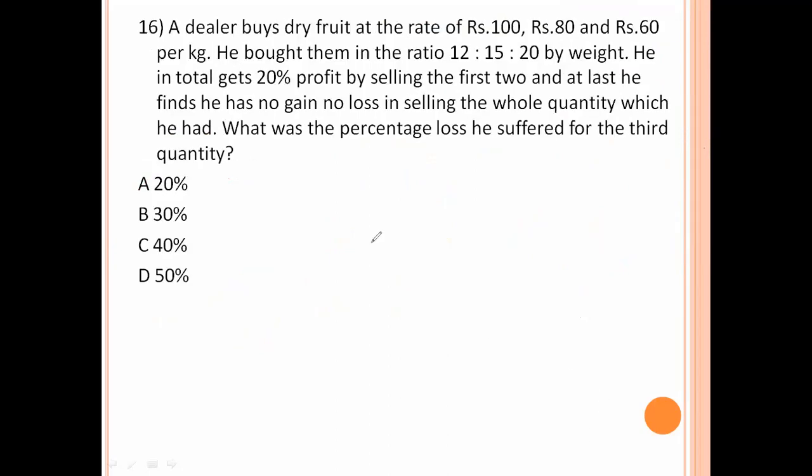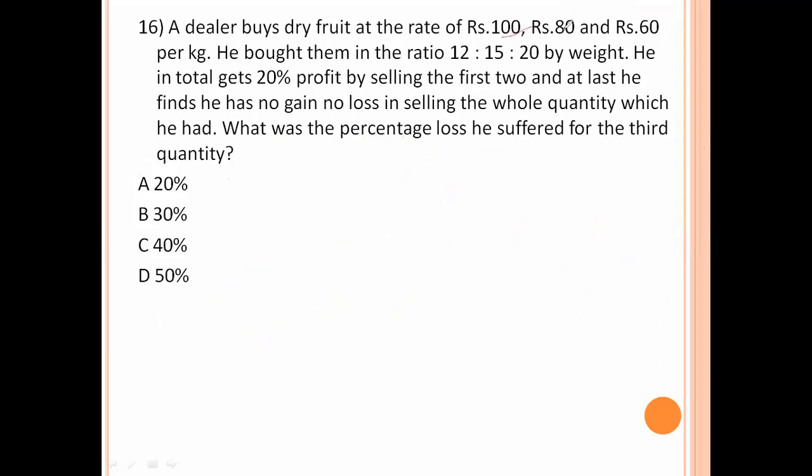A dealer buys dry fruits at 180, 60 per kilo. He bought them in the ratio 12:15:20 by weight. He in total gets 20% profit by selling the first two, and last he finds he has no gain, no loss selling the whole quantity which he had. What was the percentage loss he suffered for the third quantity?